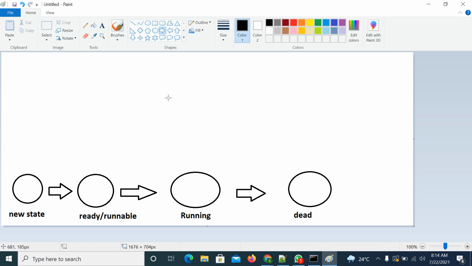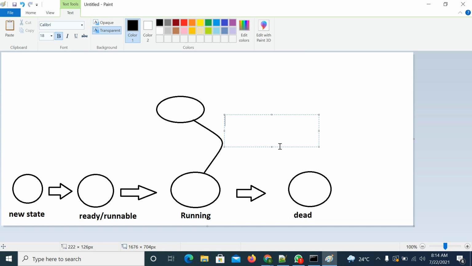Here, if you apply any of these methods, it means the wait methods only. You can apply wait methods here, not notifyAll.